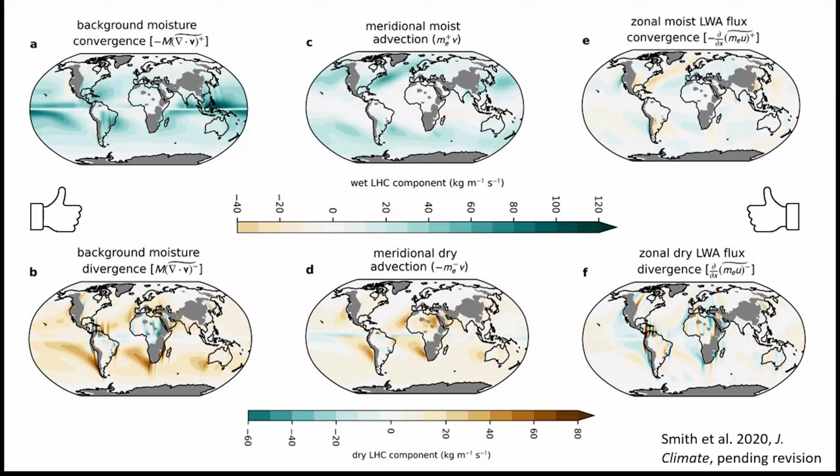Results for the present-day LHC generally confirm that we are able to partition the LHC into background convergence and advection contributions, with the former dominating in the tropics and subtropics, and the latter dominating in the mid-latitudes. The two advective terms, the meridional flux and the zonal flux convergence, offset one another in the mid-latitudes, due to the predominantly rotational nature of low-level mid-latitude flow.